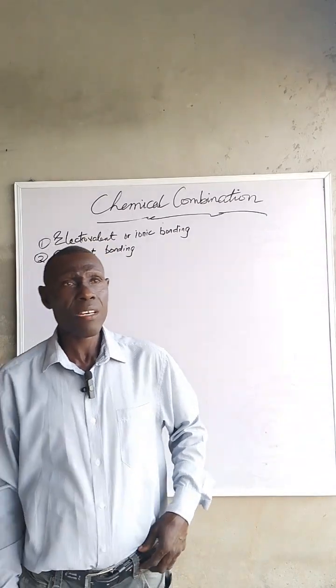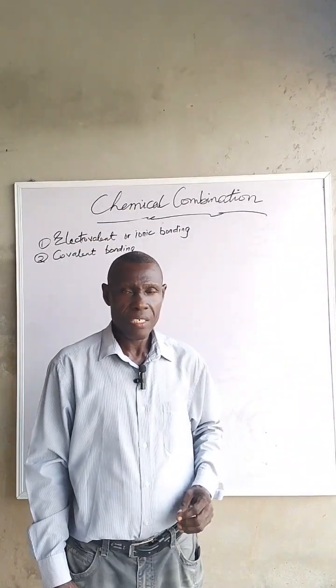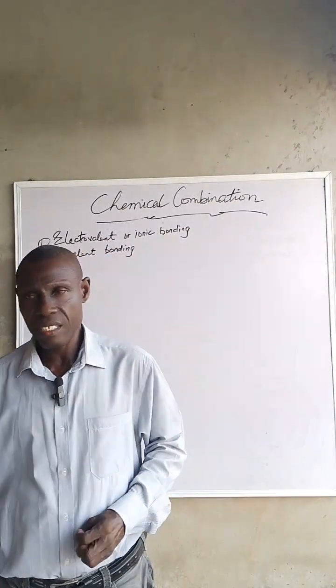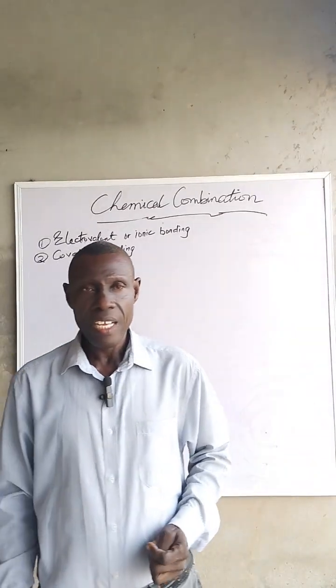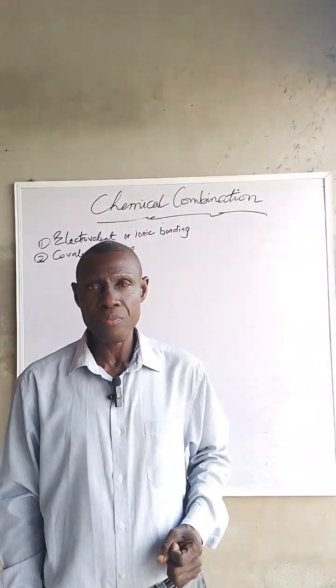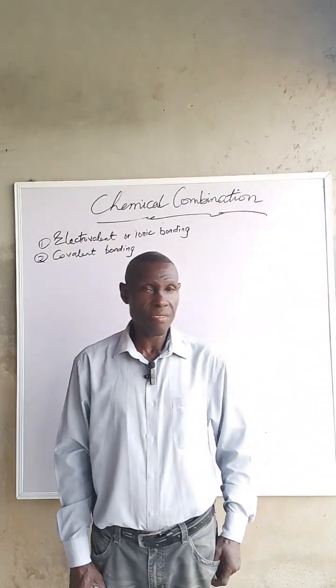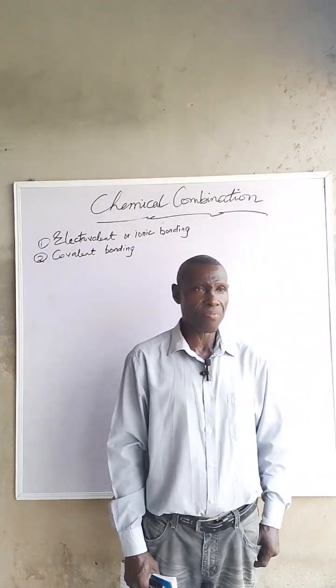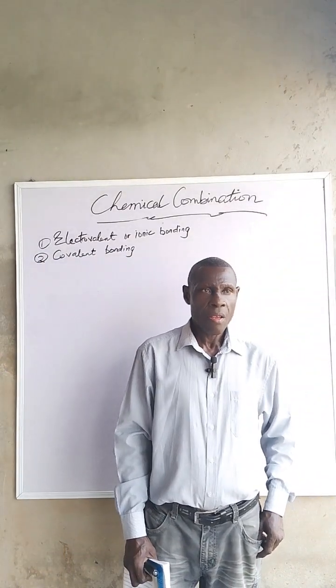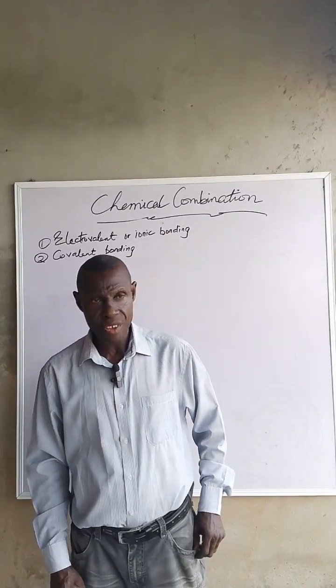When we say chemical combination, it means an action of heat is involved, and therefore the product formed may not be able to be broken down to retrieve the original constituents. That is what makes it a chemical reaction.